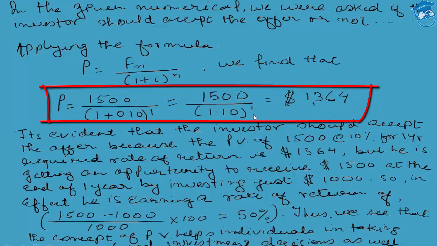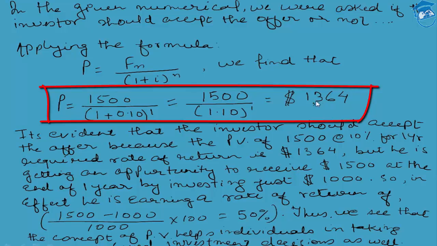Why is this offer so lucrative? This offer is lucrative because, students, try to understand, this 1364 is the present value of the future cash flow of 1500. It means that if the investor had 1364 USD with him right now, instead of 1000 USD, and he were given this proposal to part with this amount of 1364 for 1 year against his required rate of 10%, against which he would receive 1500 after 1 year, then the investor would simply say no to this proposition, because in that case it would not have made any difference to him. Why?